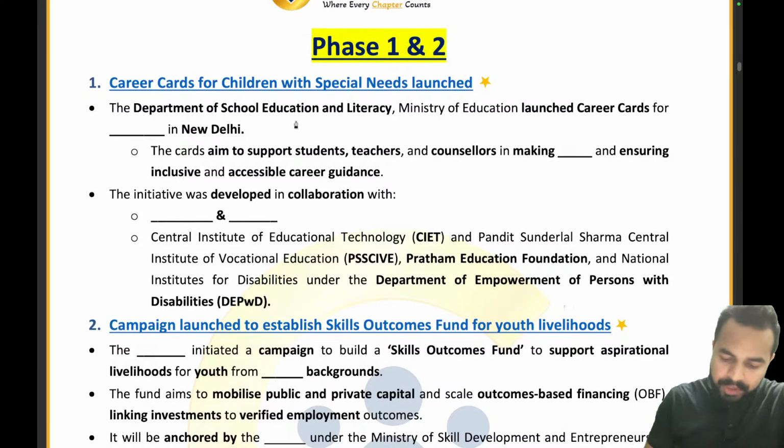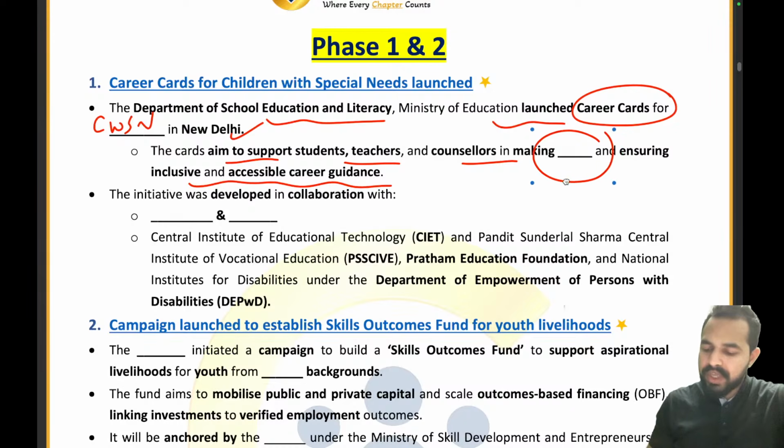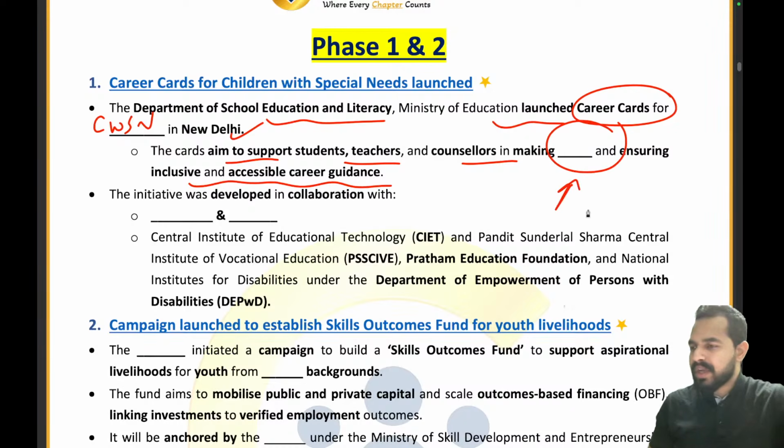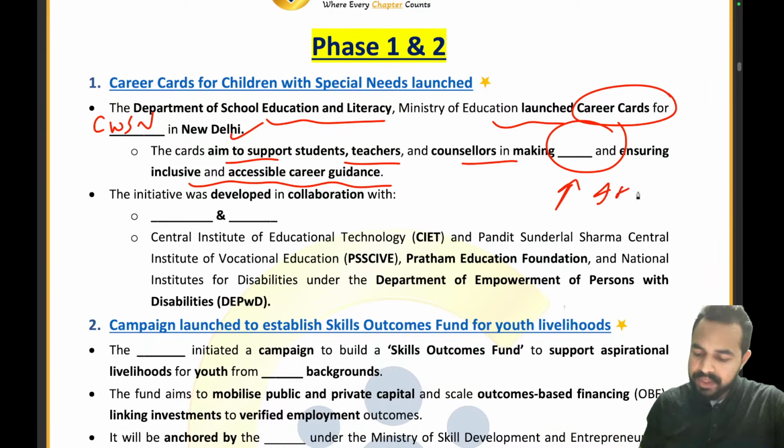So guys, the Department of School Education and Literacy, Ministry of Education launched career cards for children in New Delhi. Who are the beneficiaries? Children with special needs. This is the right answer. Now the card aims to support students, teachers and counselors in making informed decisions and ensuring inclusive and accessible career guidance. So what they will be making here with the help of this career card, like you were having the informed decision making, right? You were watching the menu card and you were ordering the food. Similarly, they will be having the informed decision making.